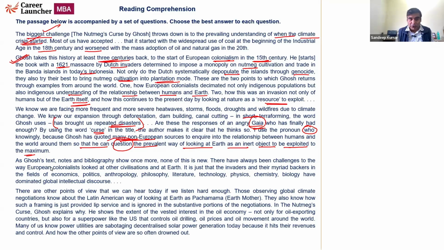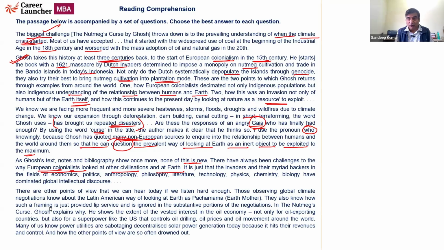passage. As Ghosh's text, quotes, notes, and bibliography show once more, none of this is new. There have always been challenges to the way European colonists looked at Earth and other civilizations. Okay, so the European colonists have always looked at the Earth and other civilizations as a resource to exploit, rather than thinking of them as people or Earth as mother. Fine. There are other points of view that we can hear today if we listen hard enough.